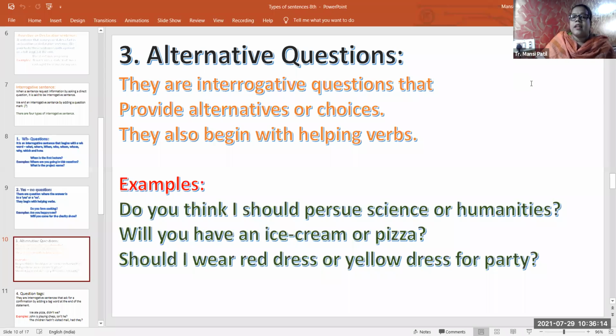Now we will see the next type of interrogative sentences, that is alternative questions. These are interrogative questions that provide alternatives or choices. Here choices are given, so these are called alternative questions. This is called what? Alternative questions.